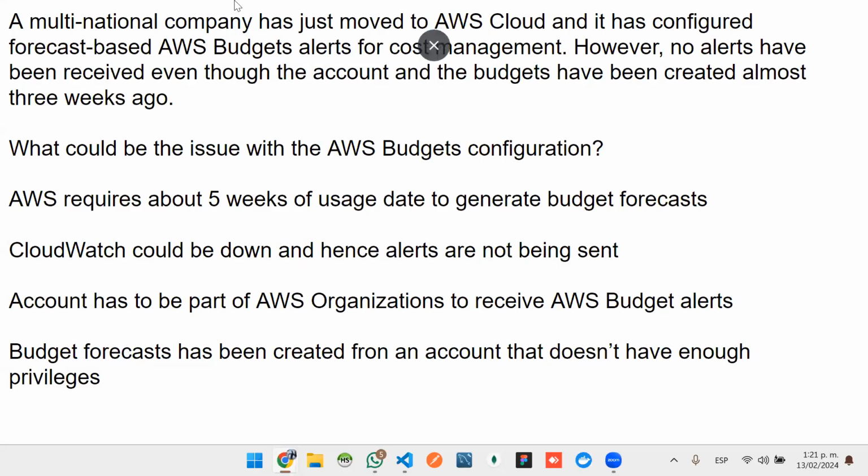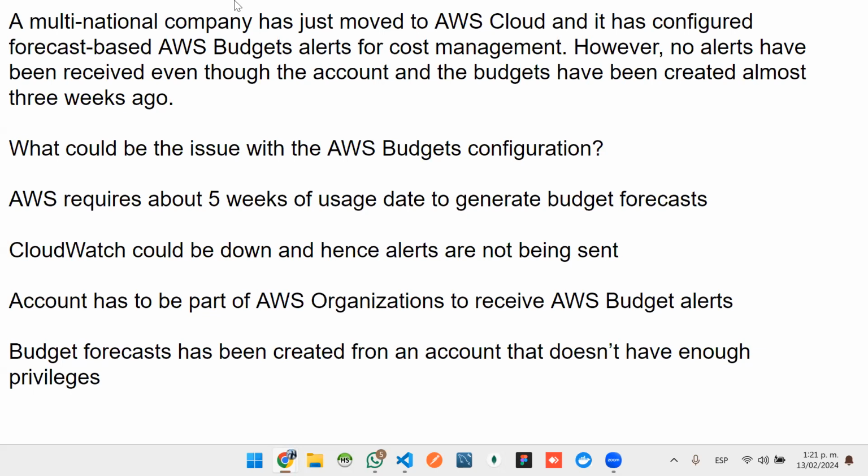A multinational company has just moved to AWS Cloud and it has configured forecast-based AWS budget alerts for cost management. However, no alerts have been received, even though the account and the budgets have been created almost 3 weeks ago. What could be the issue with the AWS budget's configuration?